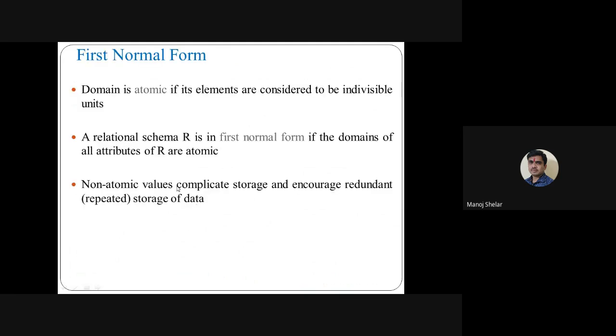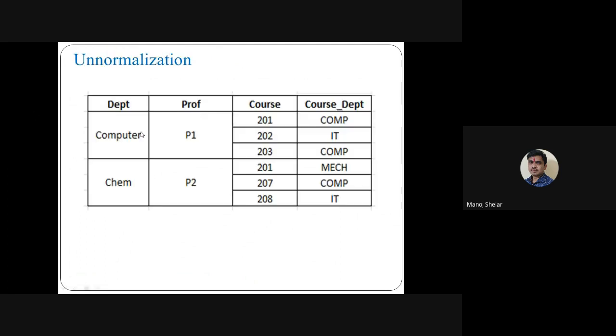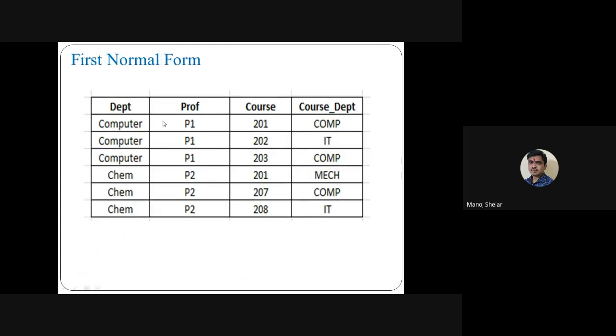Next, first normal form. First normal form means every attribute has an atomic value, every domain is atomic. So this example is unnormalized. Suppose the computer P1 record has values 201, 202, meaning multiple values in one record. Convert this unnormalized relation to first normal form: Computer P1 200, Computer P1 201, and Computer P1 202 IT. So that is the first normal form result, where every attribute has an atomic value. So first normal form is satisfied.